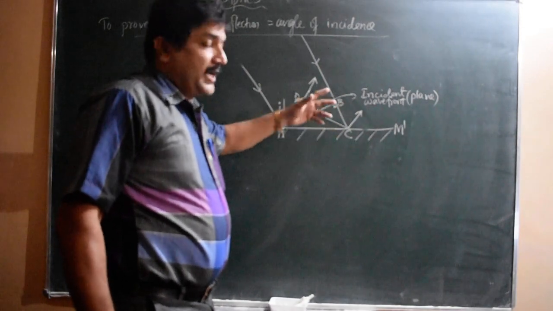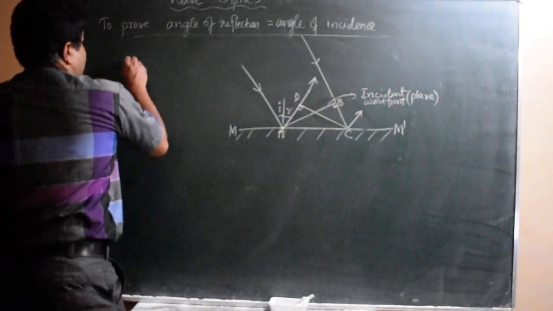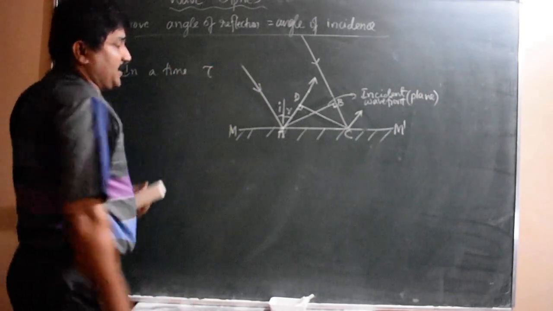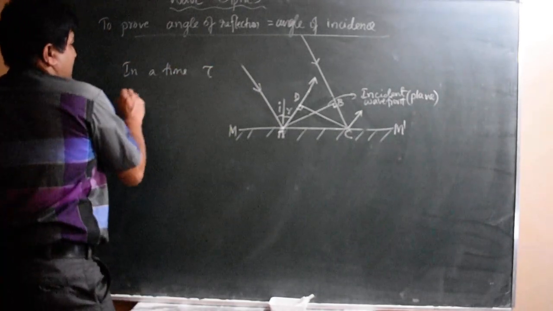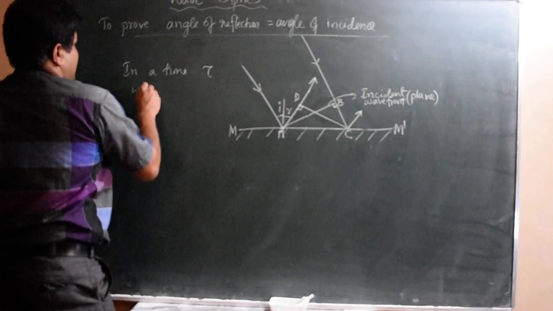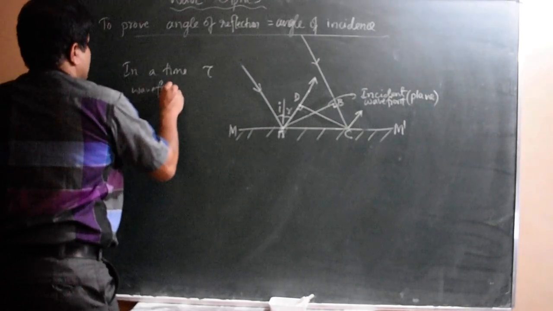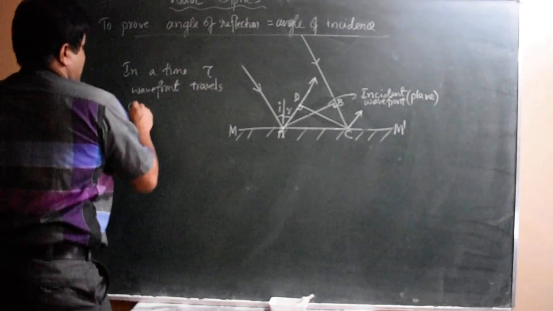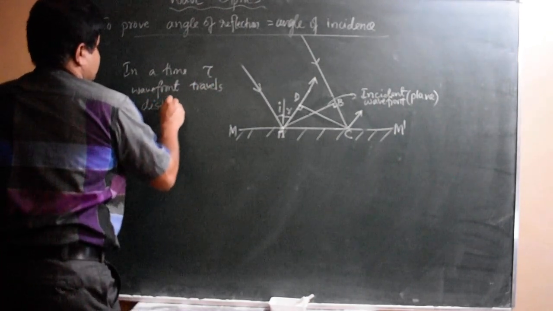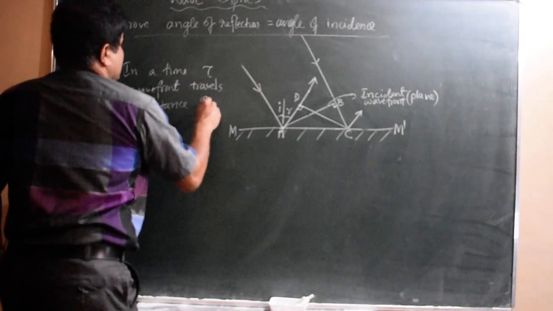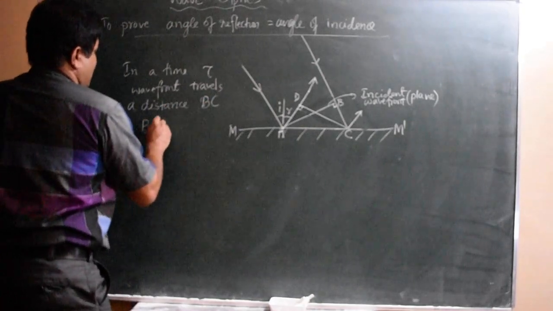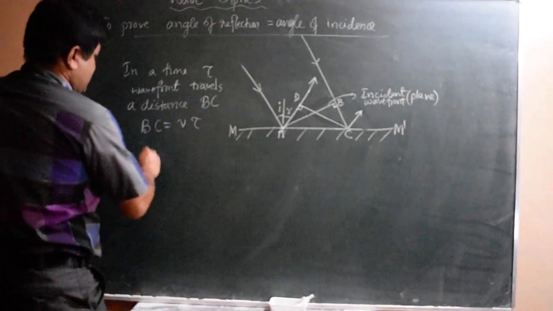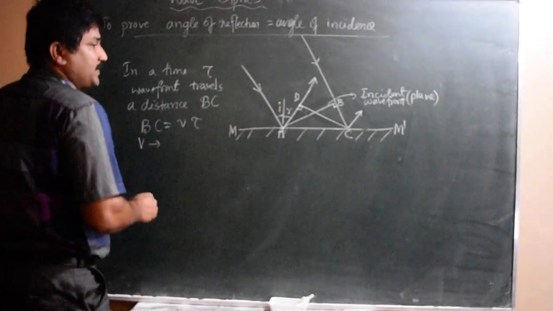So in a time tau, the wavefront travels a distance BC. Therefore BC equals v tau, where v is the speed or velocity of the wave.